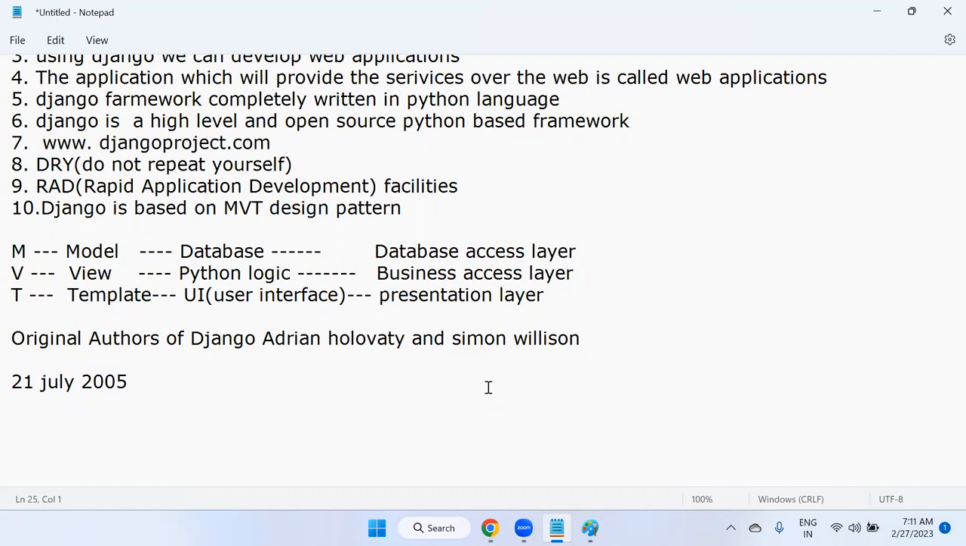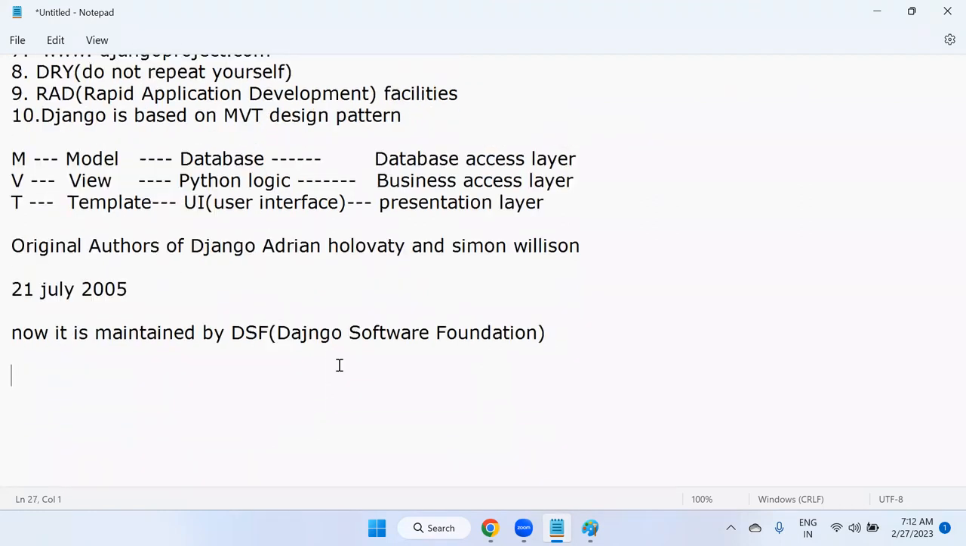Okay, now it is maintained by DSF, Django Software Foundation. Okay, now Django is completely maintained by DSF only. Django is also pronounced as Django only, sir, the D is silent. So why is the name called Django actually?